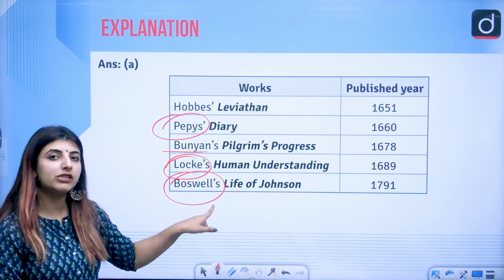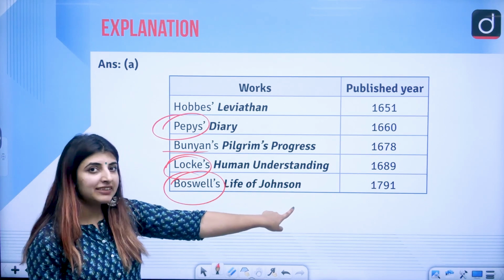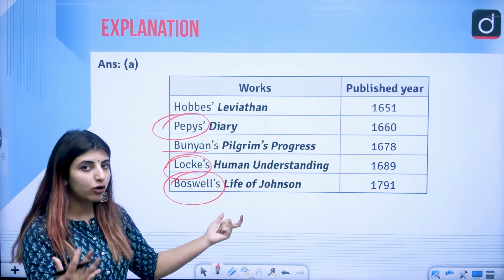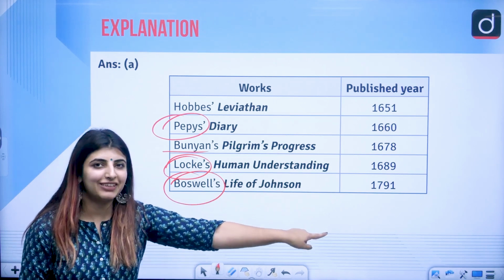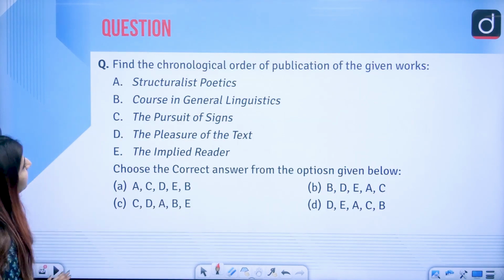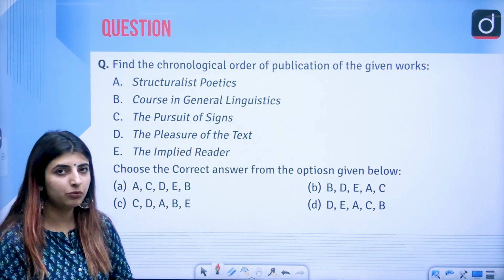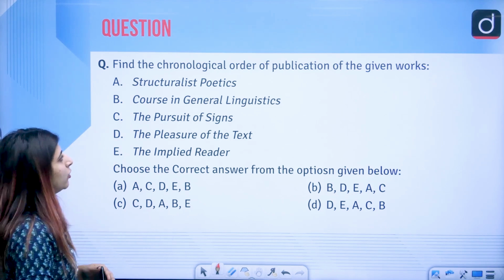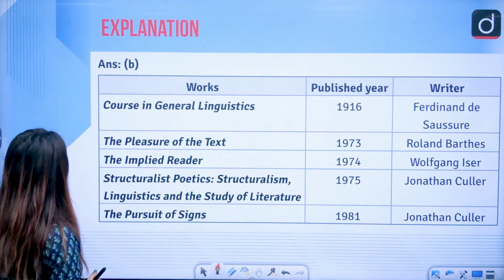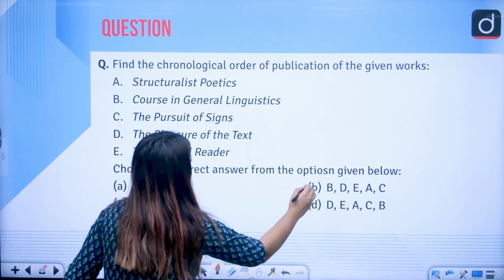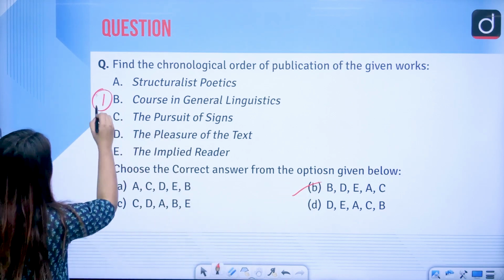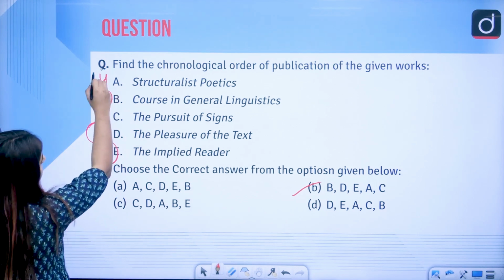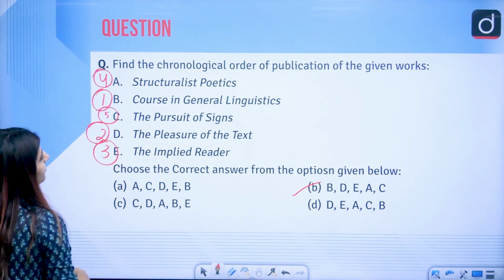James Boswell's Life of Johnson. James Boswell was the biographer of Samuel Johnson, and he wrote Life of Johnson. That was a biography of Dr. Samuel Johnson, 1791. Again, given works, chronology, according to publication date. The answer to this question is option B. That is B, D, E, A and C.